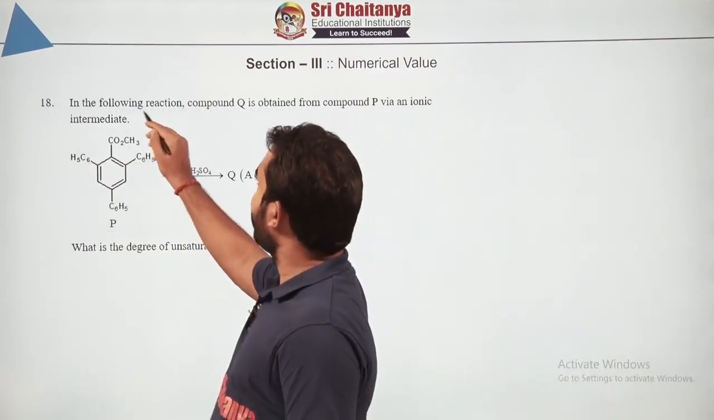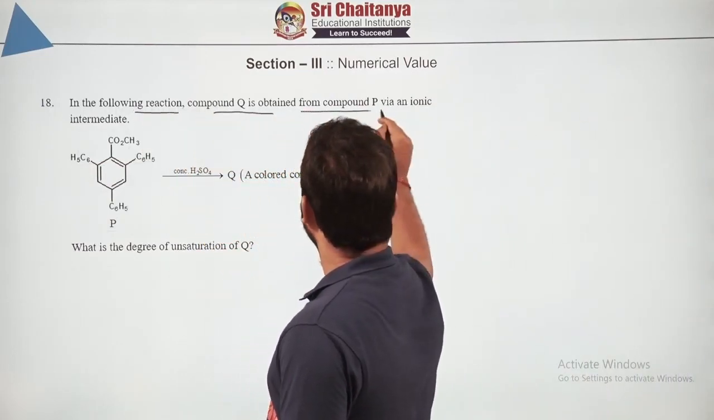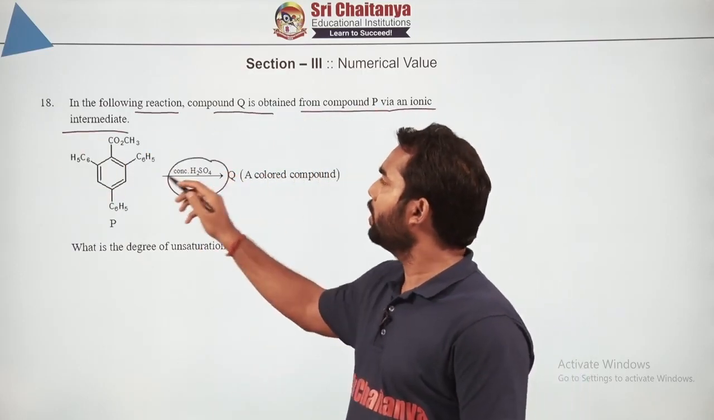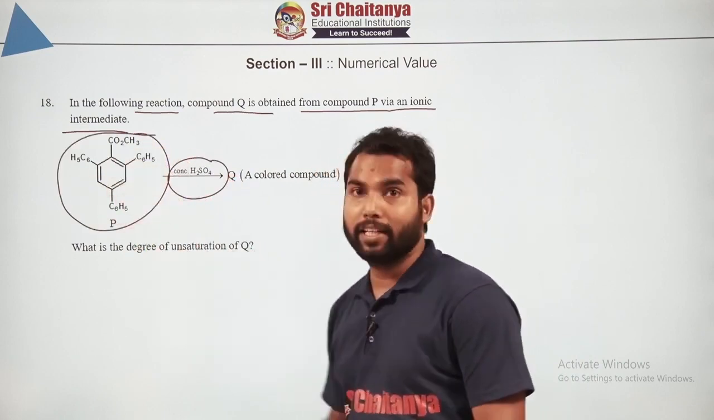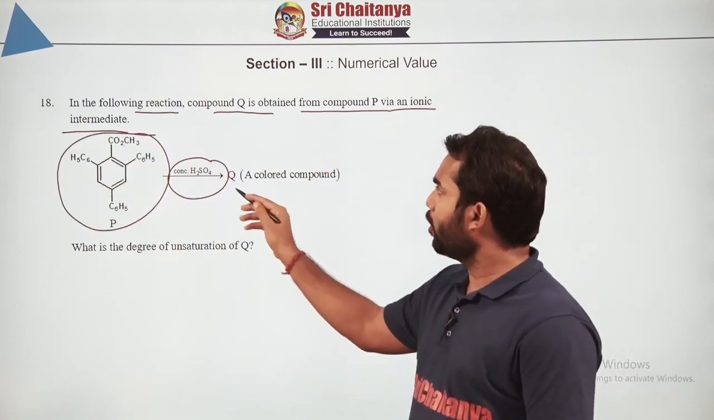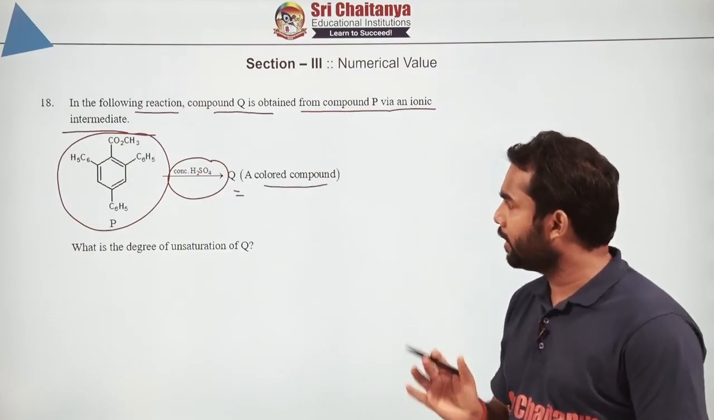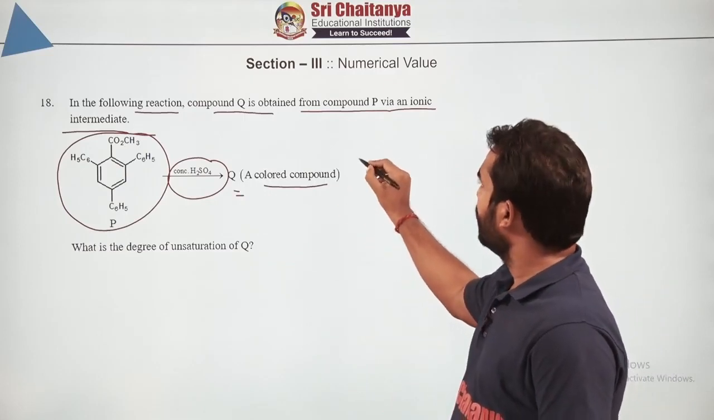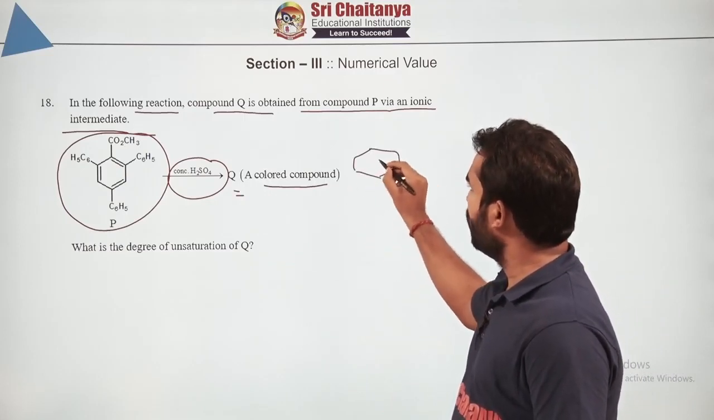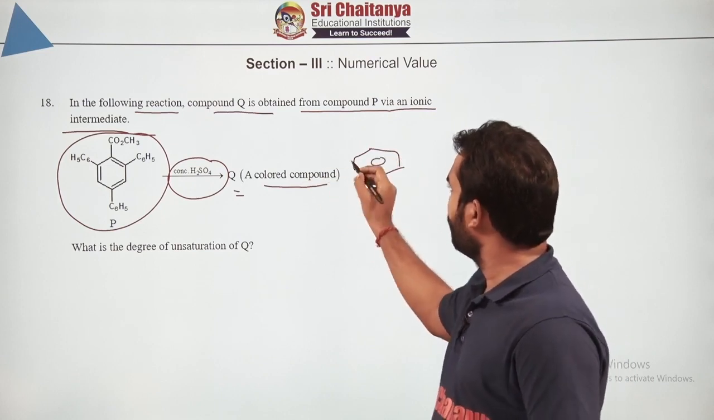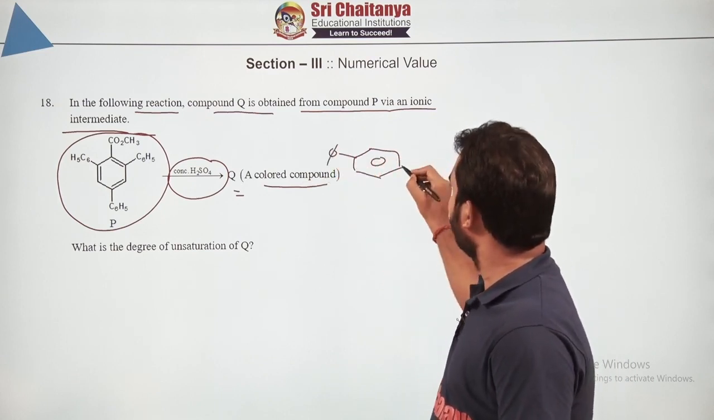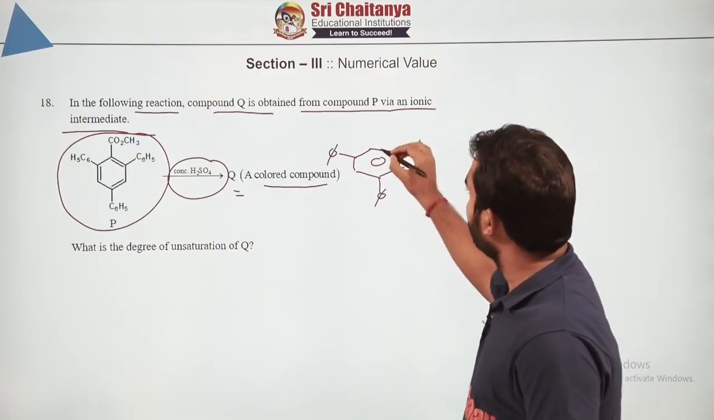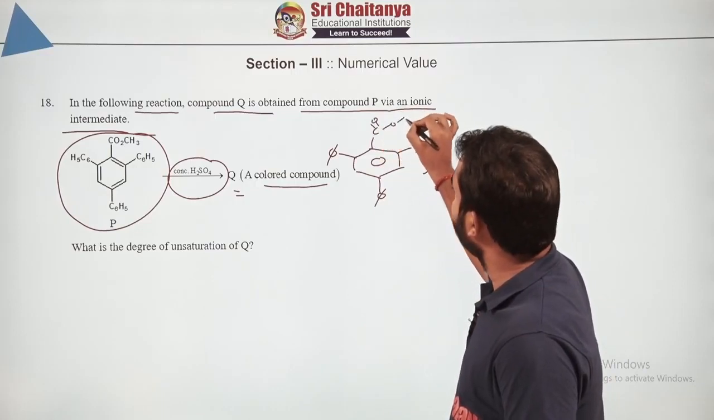Now in the following reaction, the compound Q is obtained from P via an ionic intermediate. Just look at this. We have H2SO4. We have this molecule at the beginning, and now it is forming a colored compound, which tells us that the conjugation is extended anyway. So now how will it react? Here we have this molecule. I will draw the phenyl as phi on each side, and at the top I will draw OOEt.